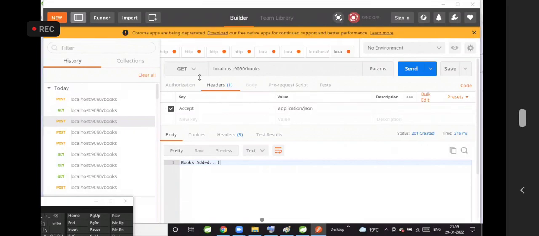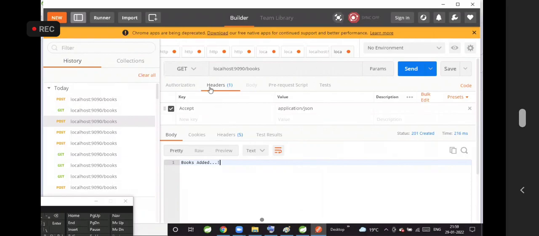What is the meaning of GET request here? Ritu Singh, can you unmute your mic? Yes, sir. What is the purpose of the GET request I'm sending? Sir, to get the data. I'm sending the GET request to get the data from the REST API. Now, how will the server know that I want the data in JSON format? From the accept header, sir.